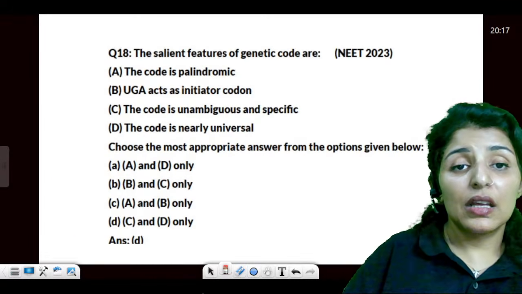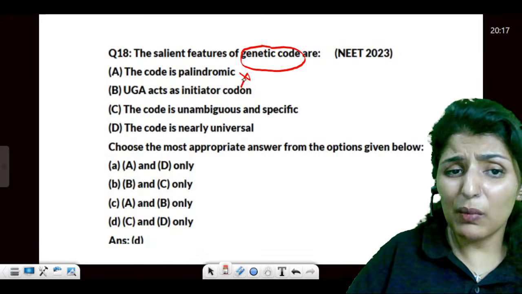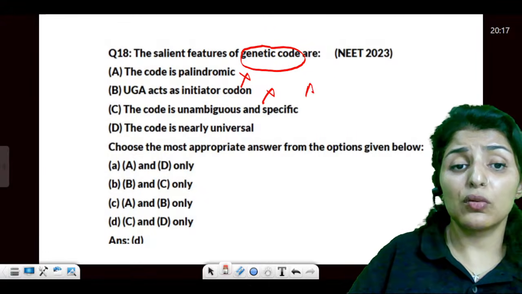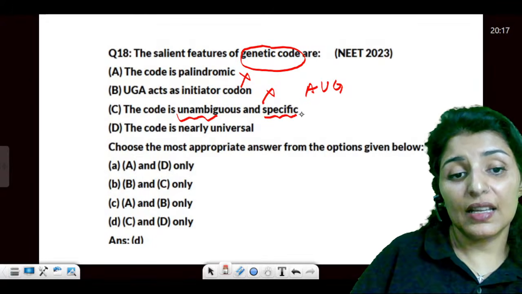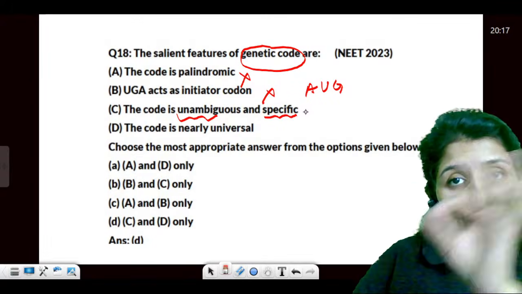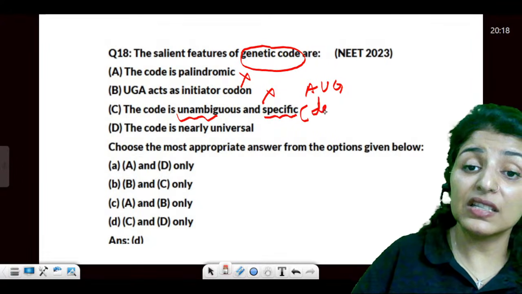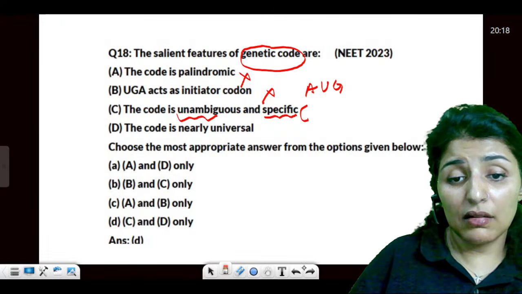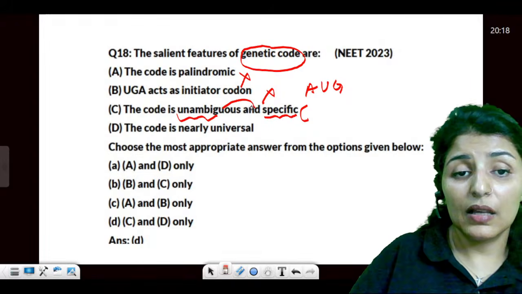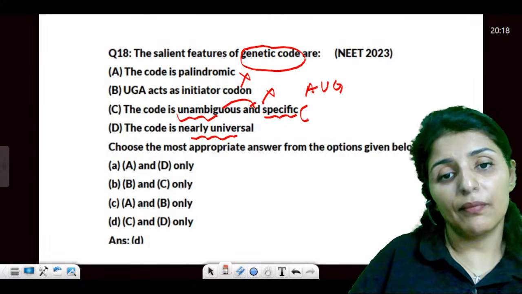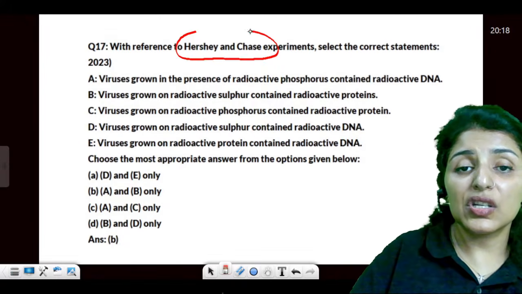Next question is salient features of genetic code. Is it palindromic? No. UGA is initiator? No, it is AUG. It is unambiguous and specific. Is that true? Yes, it is true. Every codon is going to bind for only one type of amino acid. This is not degeneracy; this is called non-ambiguity. Specific and unambiguous are one and the same thing. And the code is nearly universal. Yes, it is nearly universal. Answer would be D.